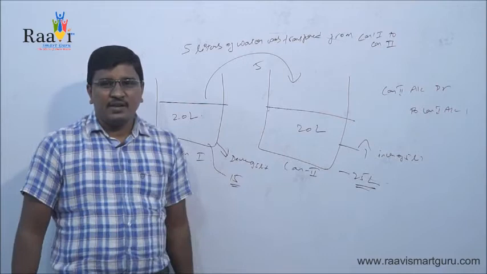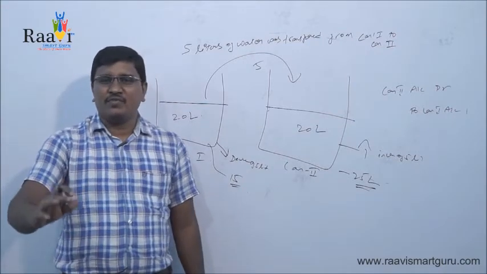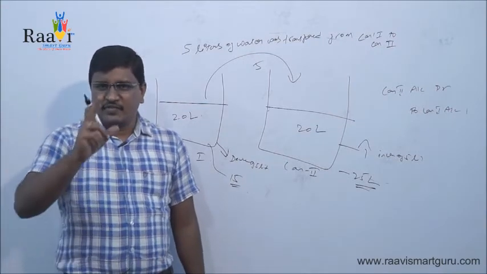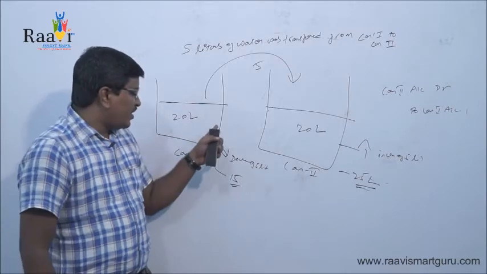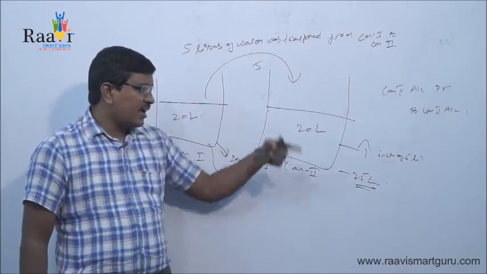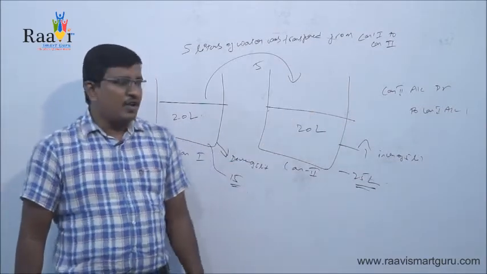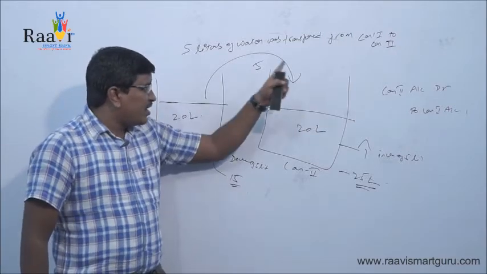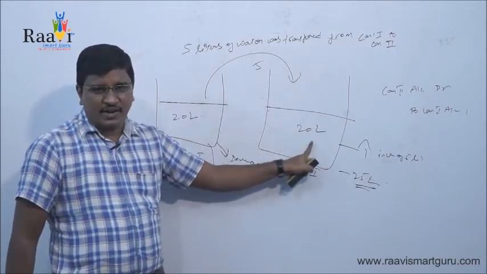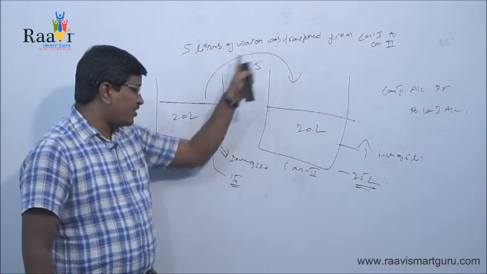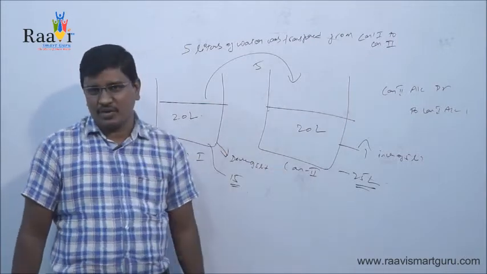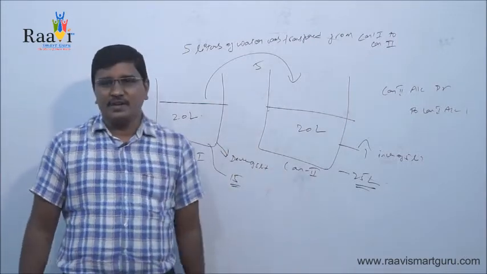What does it mean? Transfer of 5 liters from can 1 to can 2 affected two cans. In can 1 there is a decrease of 5 liters, in can 2 there is an increase of 5 liters. This particular transaction has affected two cans. If you apply this to the accounts, it affected two accounts, can 1 account and can 2 account. So this is about the double entry system.